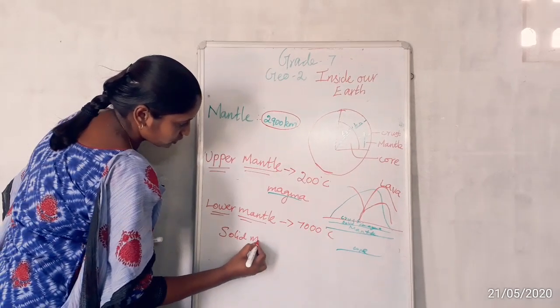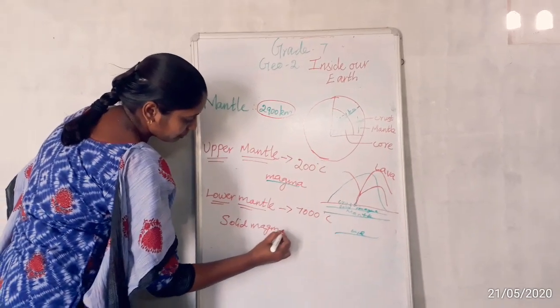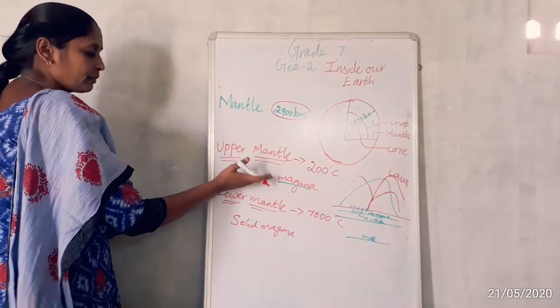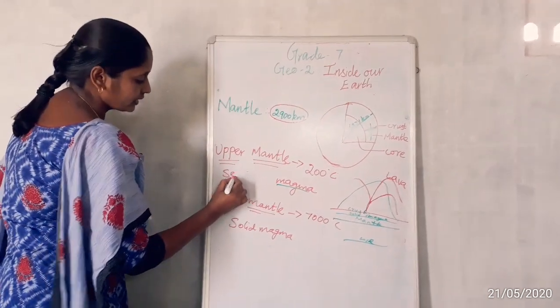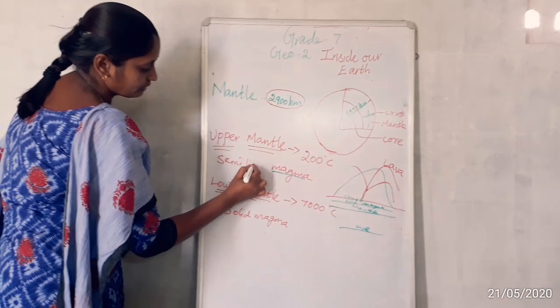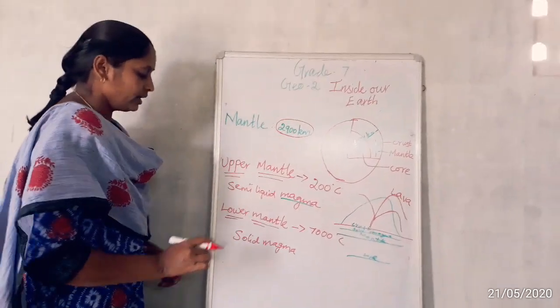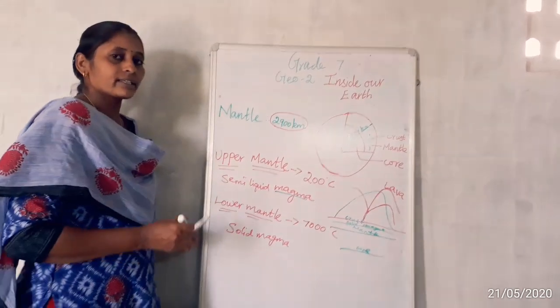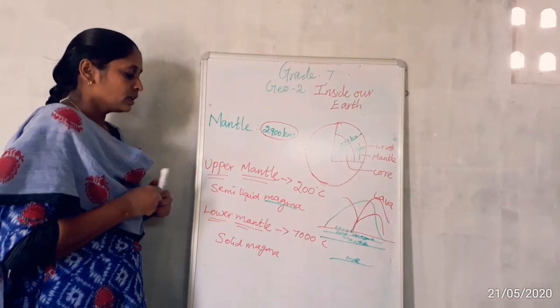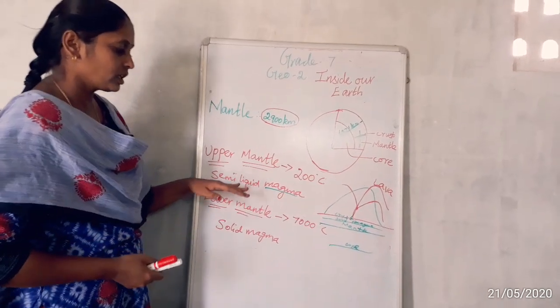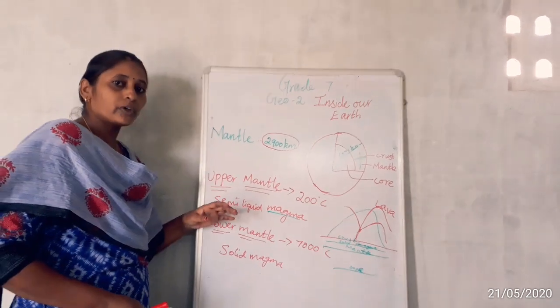Don't forget: semi-liquid magma is present in the upper mantle, and solid magma is present in the lower mantle. At the time of an earthquake, this magma plays an important role.